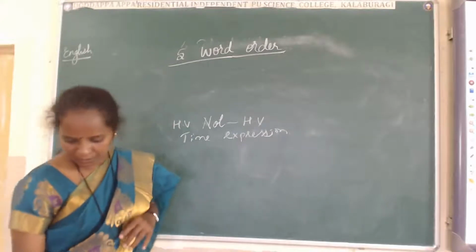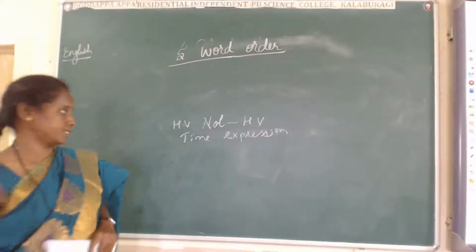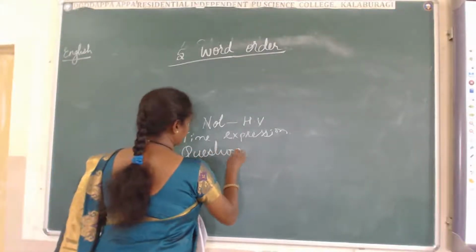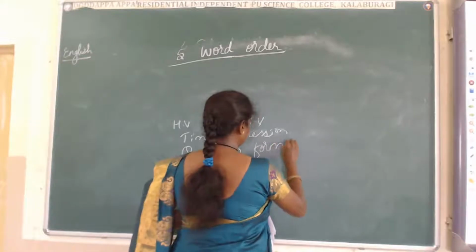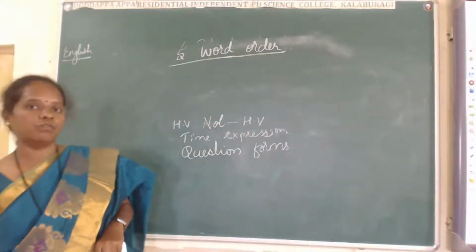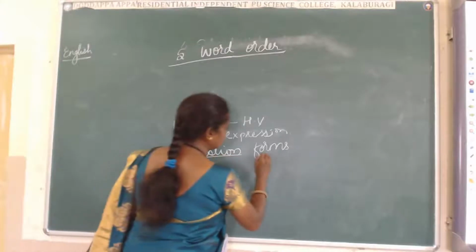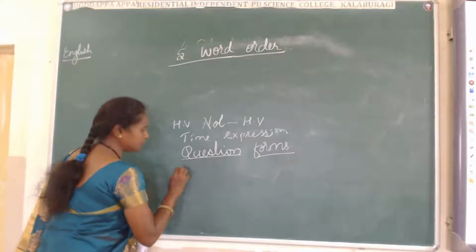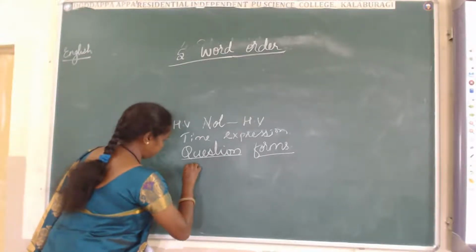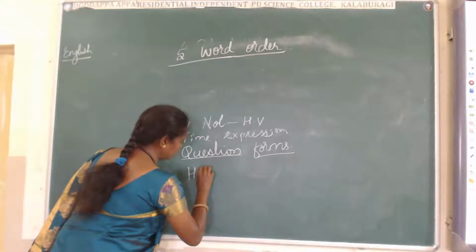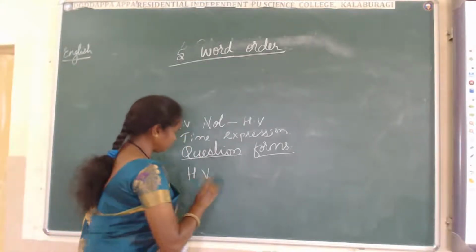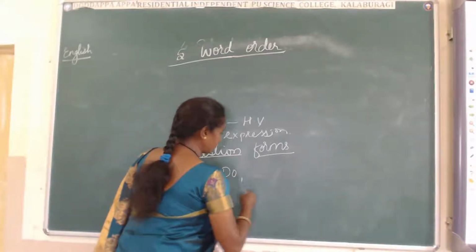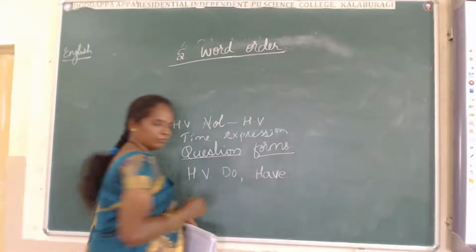And another one I will tell you, question forms. Question forms, what happens? In the beginning of the sentence, we have to use the helping verb, and do forms of verbs, have forms of verbs.